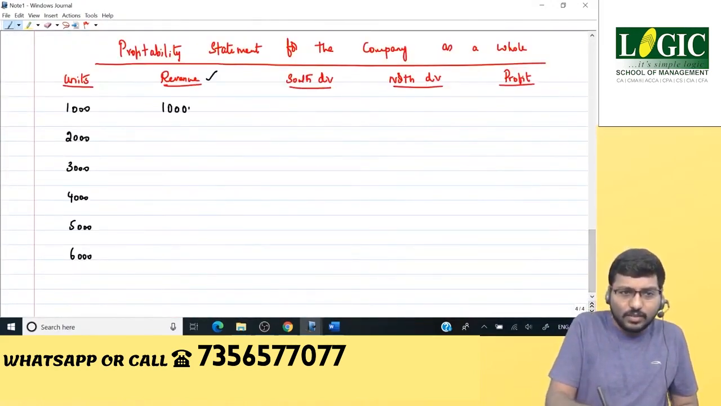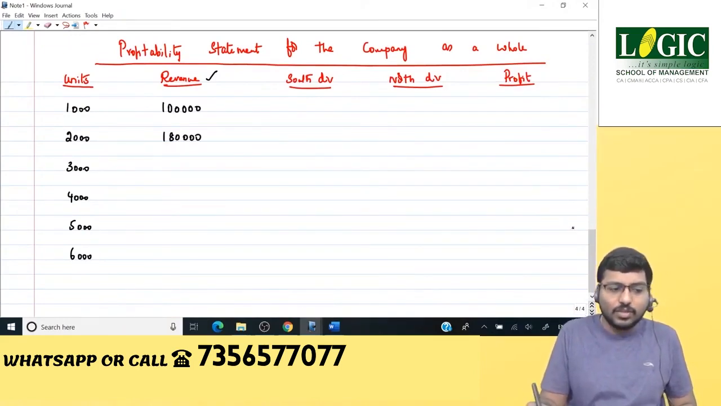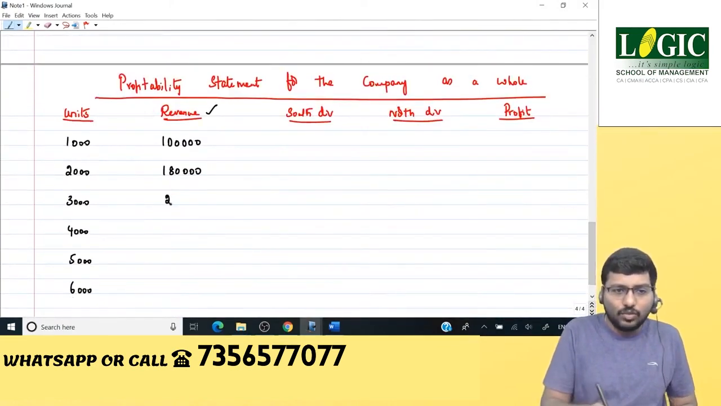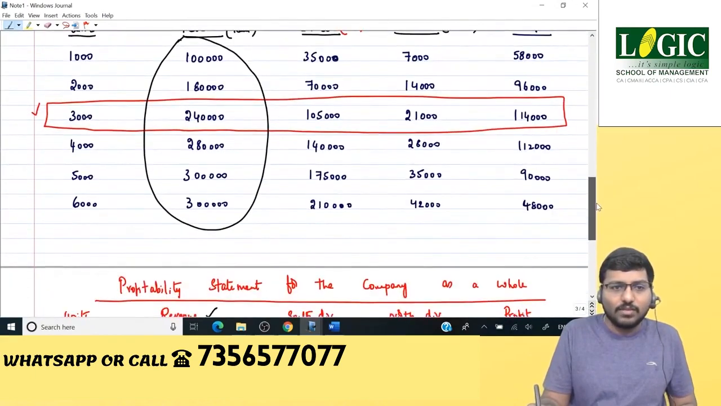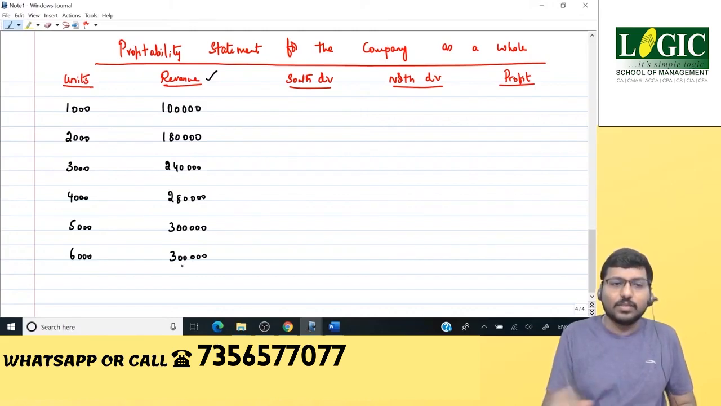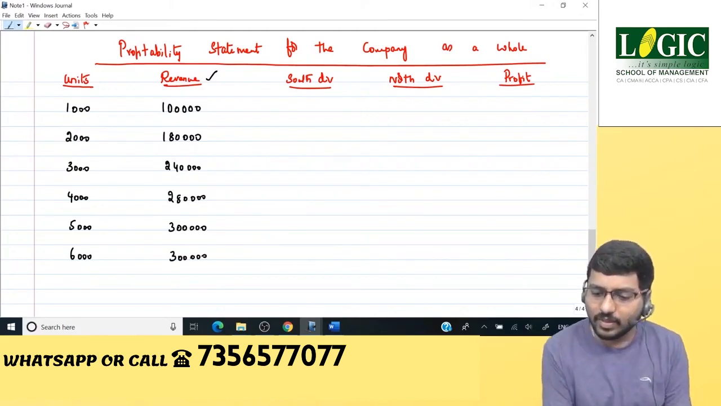1 lakh, 1,80,000. Then we have 2,40,000. We have 2,80,000. 3 lakhs and 3 lakhs. Okay. Revenue of the company is equal to revenue of north division.